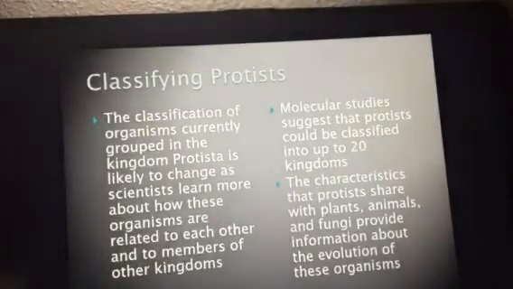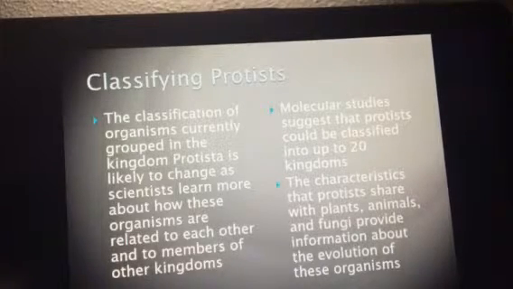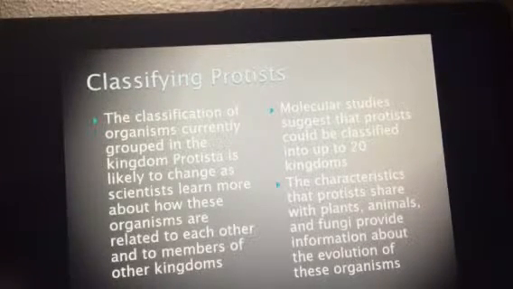And that brings us to our three classifications of protists. So protists, again, we said are the misfit category. The reason they're in this kingdom is because we can't put them into any other kingdom. And we didn't really have that many in the kingdom Protista until we started doing DNA research.